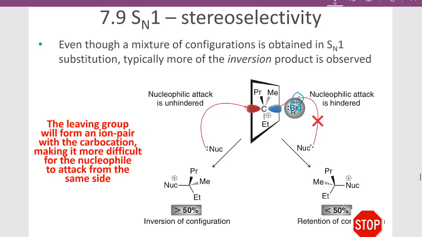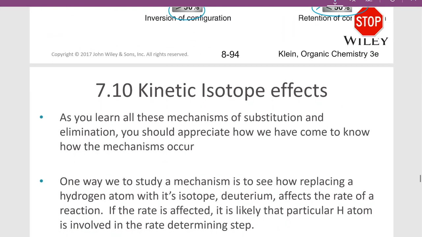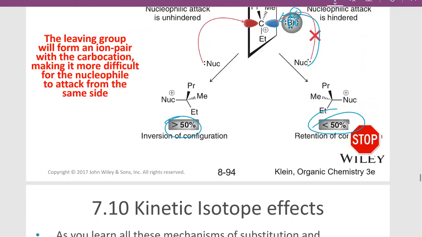When that leaving group picks up and leaves, it's going to be still hanging around, and it's going to tend to hang around from the side that it left from, blocking that side just a little bit from attack. So your inversion product is going to be slightly higher than 50%, and your retention product is going to be slightly lower than 50%. But for your purposes, you can just consider this to lead to a 50-50 mixture of inversion and retention products. So essentially you get a racemic mixture when doing this reaction. Okay, so in the next topic we'll talk about kinetic isotope effects.